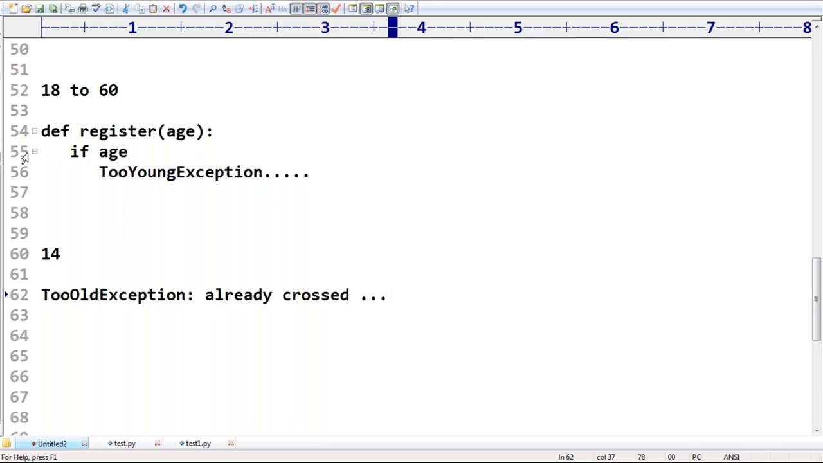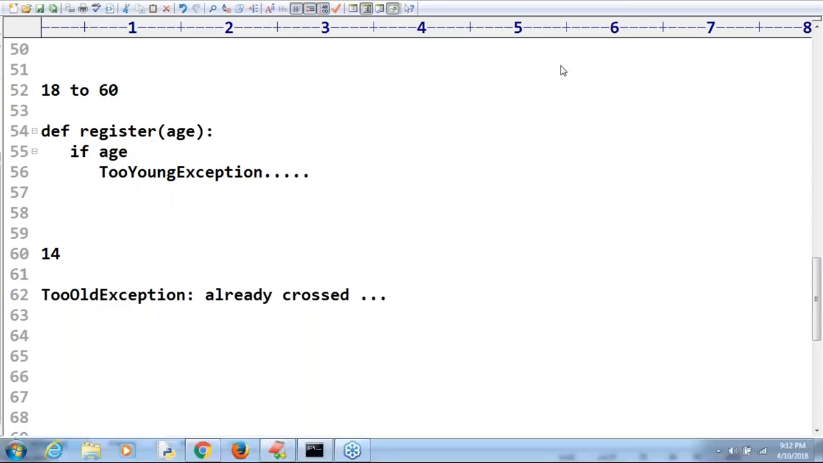Okay, so what is this too young exception? What is too old exception? By default these are our own programmatic exceptions. Who is responsible to define them? The programmer is responsible. Clear for all of you, right? Are you able to understand? Okay, that's all. Next, how to define this? That part I will take care of.